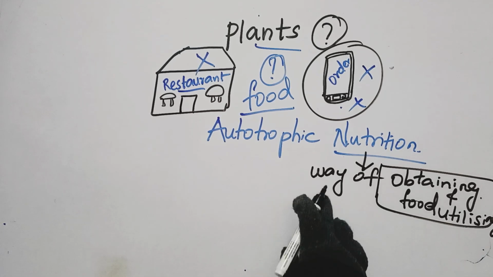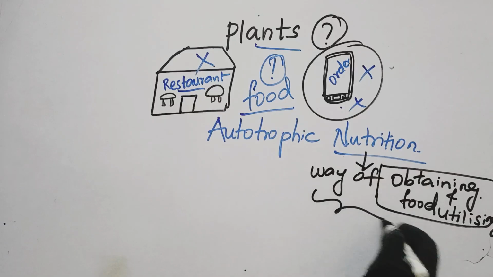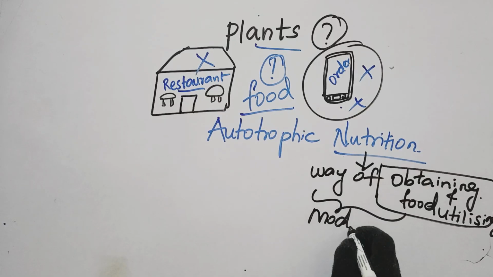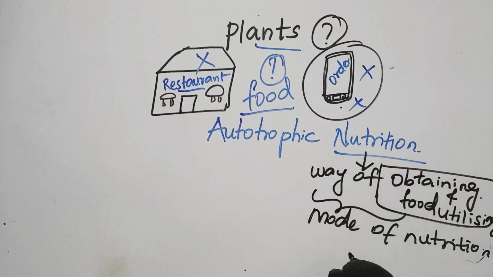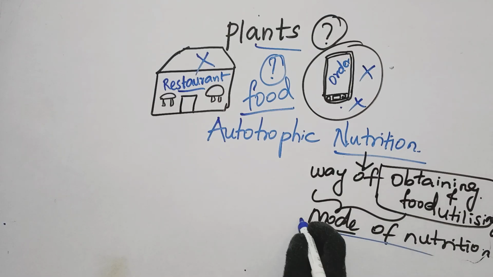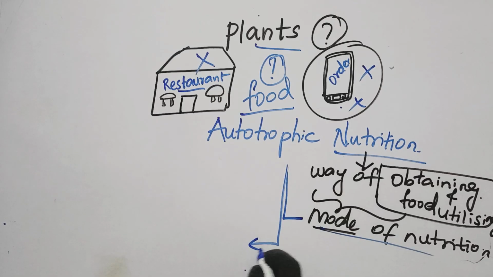Okay, and the way of obtaining food is nothing but the mode of nutrition, like in which way, by which method are we taking the food, that becomes the mode of nutrition. So we have learned that there are two major modes of nutrition.